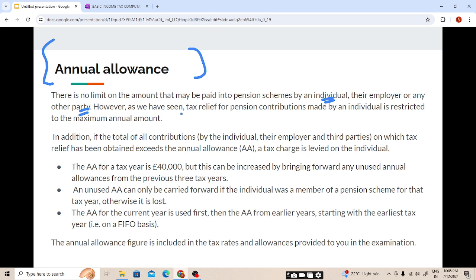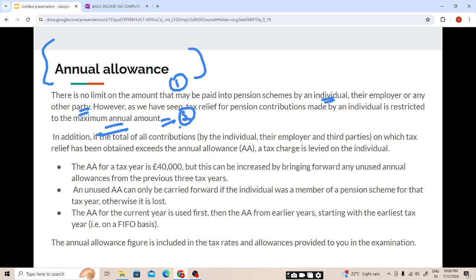However, as we have seen, tax relief for pension contributions made by an individual is restricted to the maximum annual amount, students. We have seen the maximum annual amount on which the tax relief is available. I hope this is also clear. First point is clear and second point is clear, students. The tax relief is available up to a maximum annual amount. The maximum annual amount is the higher of two things: 3,600 or 100% of relevant earnings.